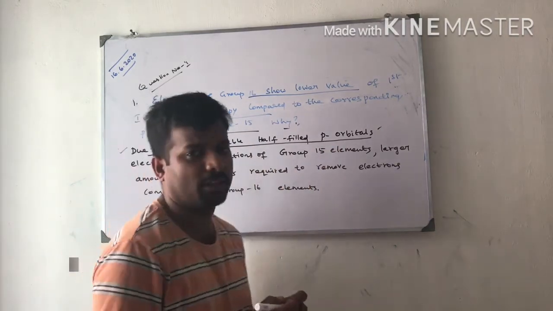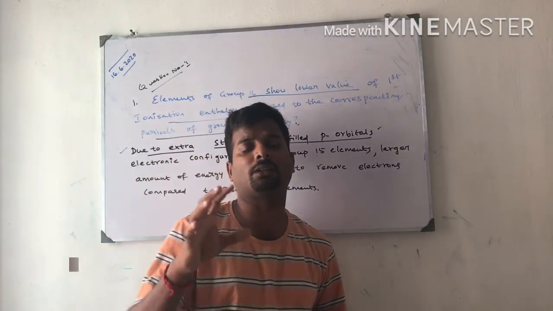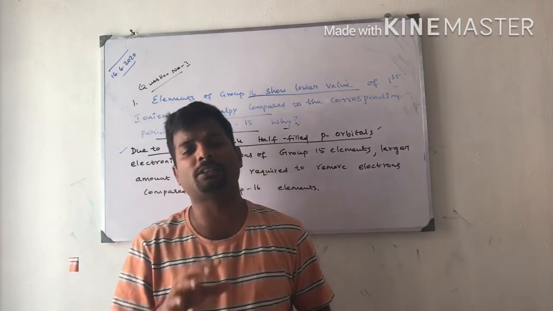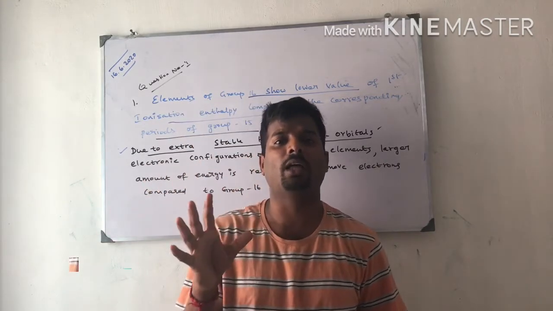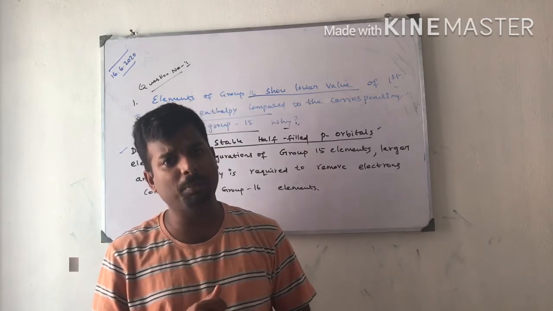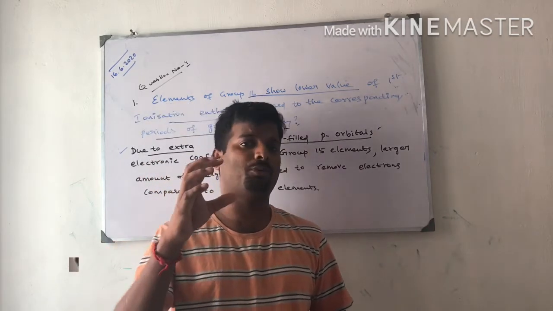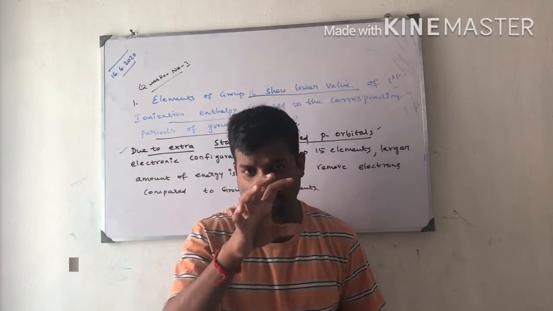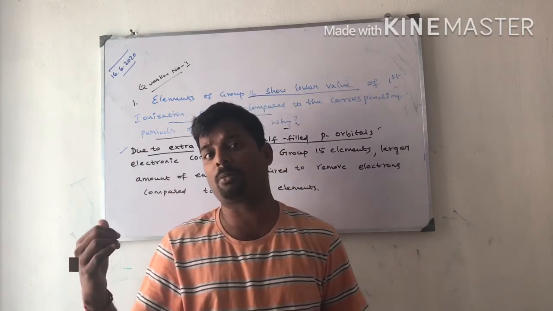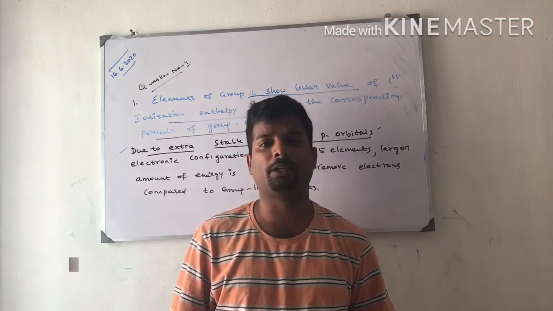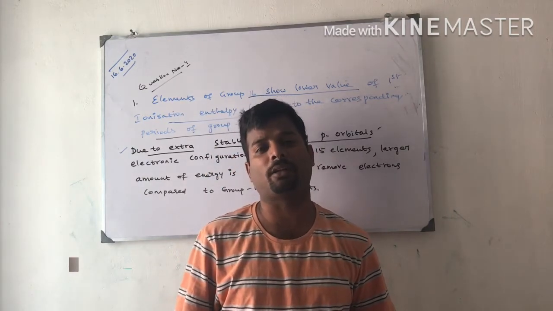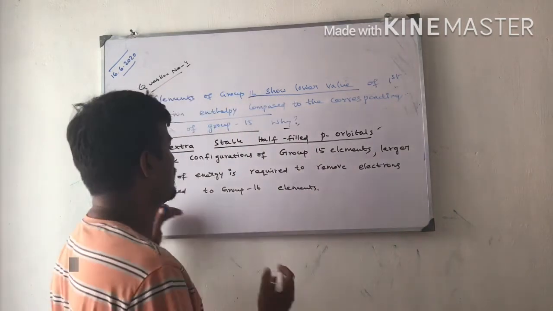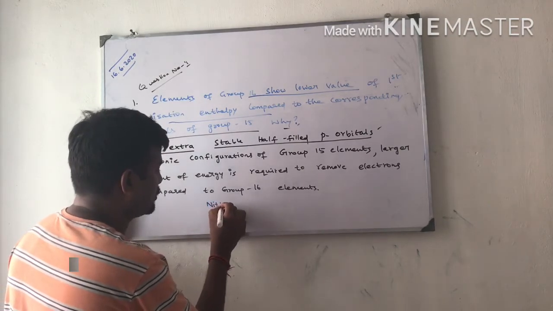The exception is that half-filled orbitals are highly stable because of equal energy distribution. Lower energy means less energy is needed to make the orbitals stable. Actually, half-filled orbitals are extra stable. Full-filled orbitals also increase stability. We learned this in the structure of atom lesson, and we have to apply it here. Nitrogen has extra stable half-filled p orbitals.